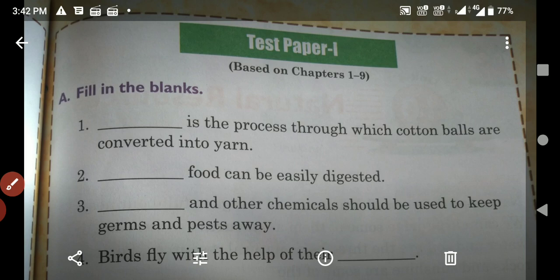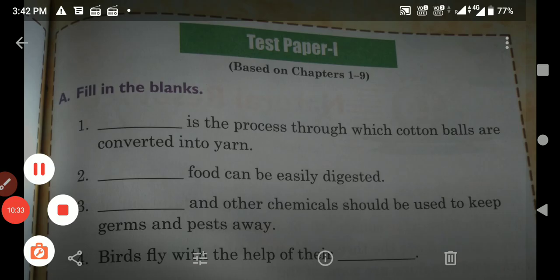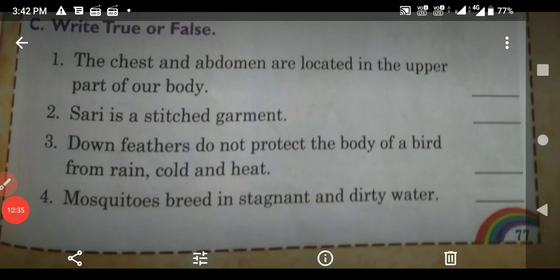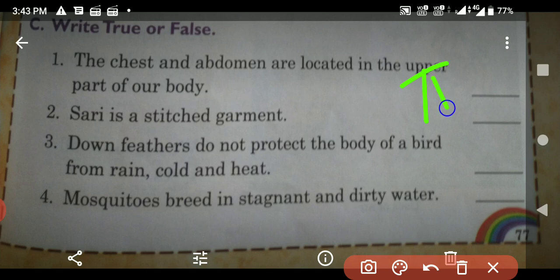Now see, write true or false. We will do this one. The chest and abdomen are located in the upper part of our body. Yes. Answer is true. Next, sari is a stitched garment. No, false. Sari is an unstitched garment. Write down here, false.